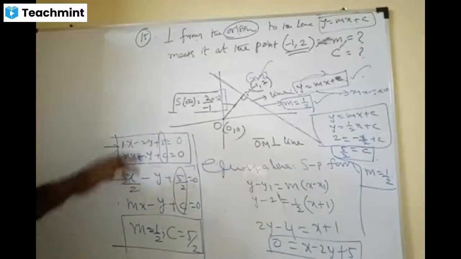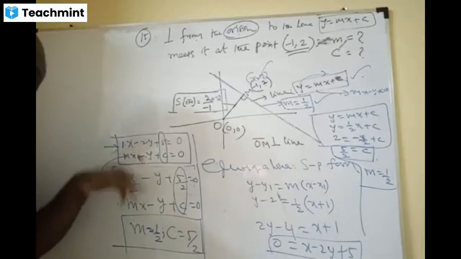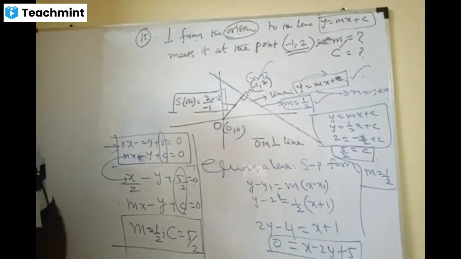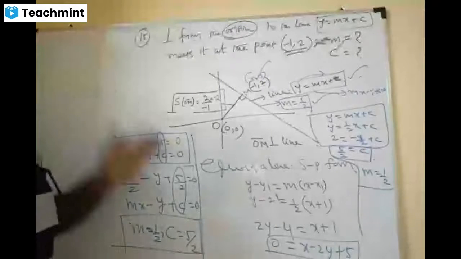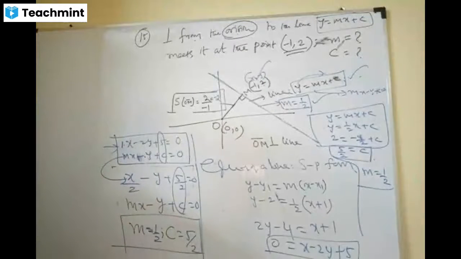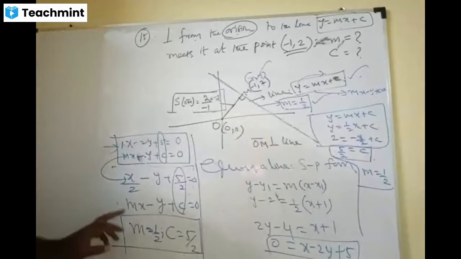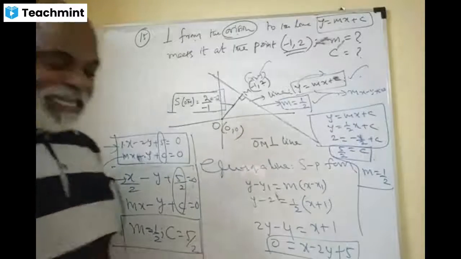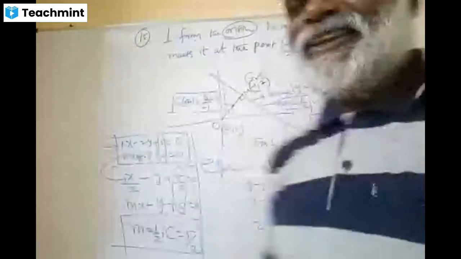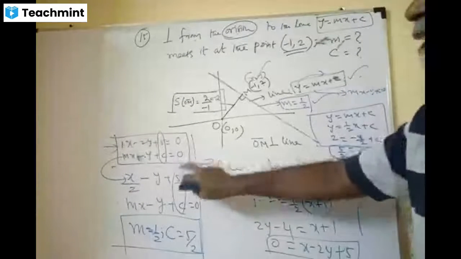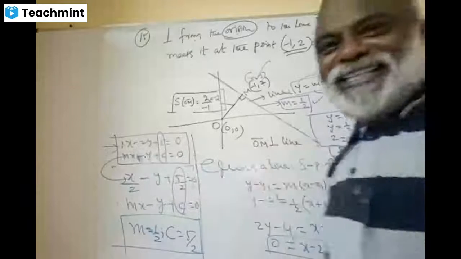The comparison, this is a comparison method. It's a beautiful technique for your future work. Sometimes in the tougher questions, this method is useful for us. Is it okay? Please understood? Yes, sir. So m is 1 by 2 and c is 5 by 2. Actually, this method is a very natural method. This is unnatural. That's why we did a mistake. Yes, it's unnatural, right?